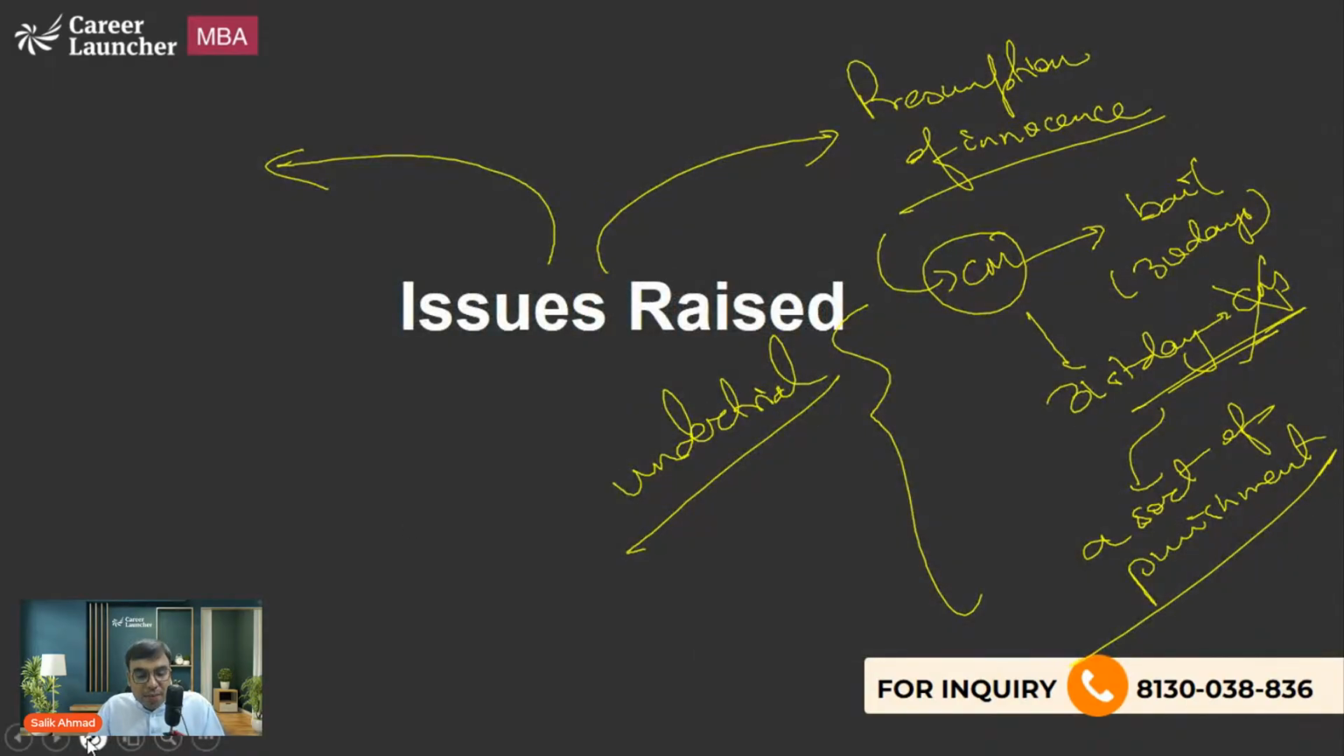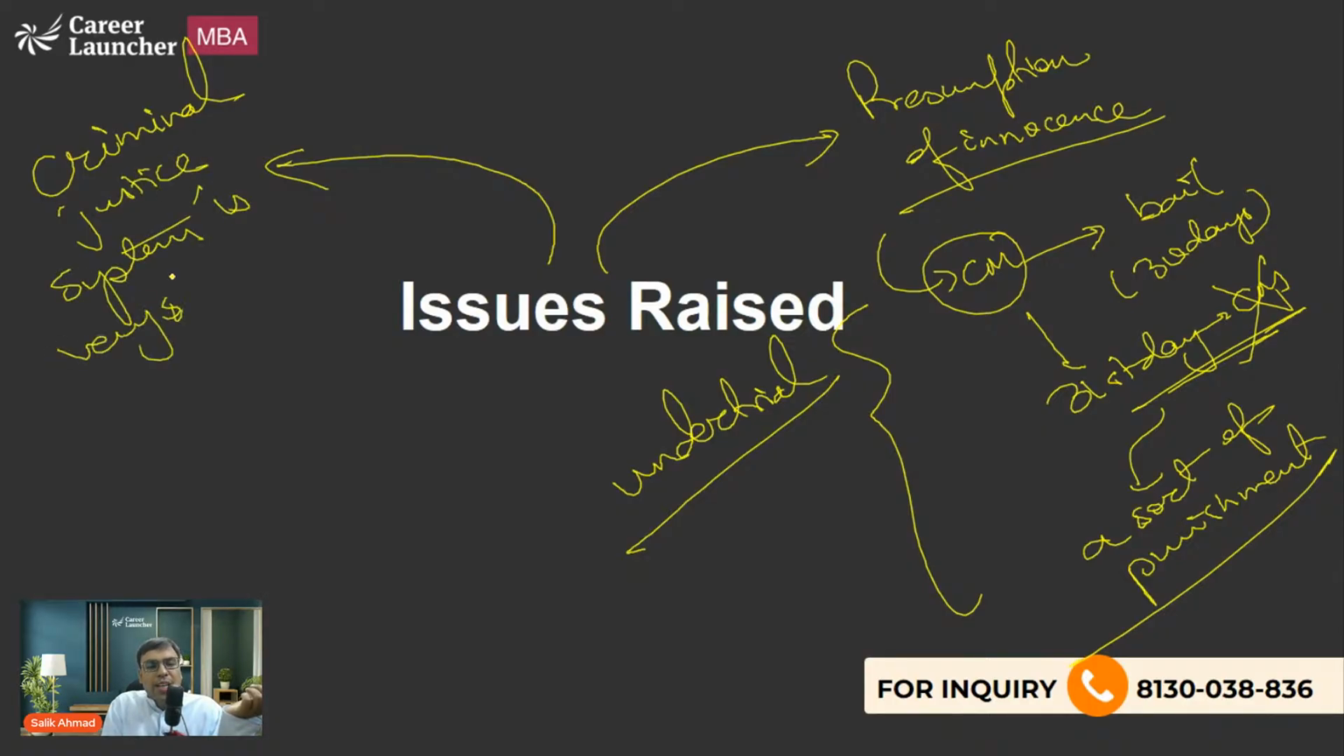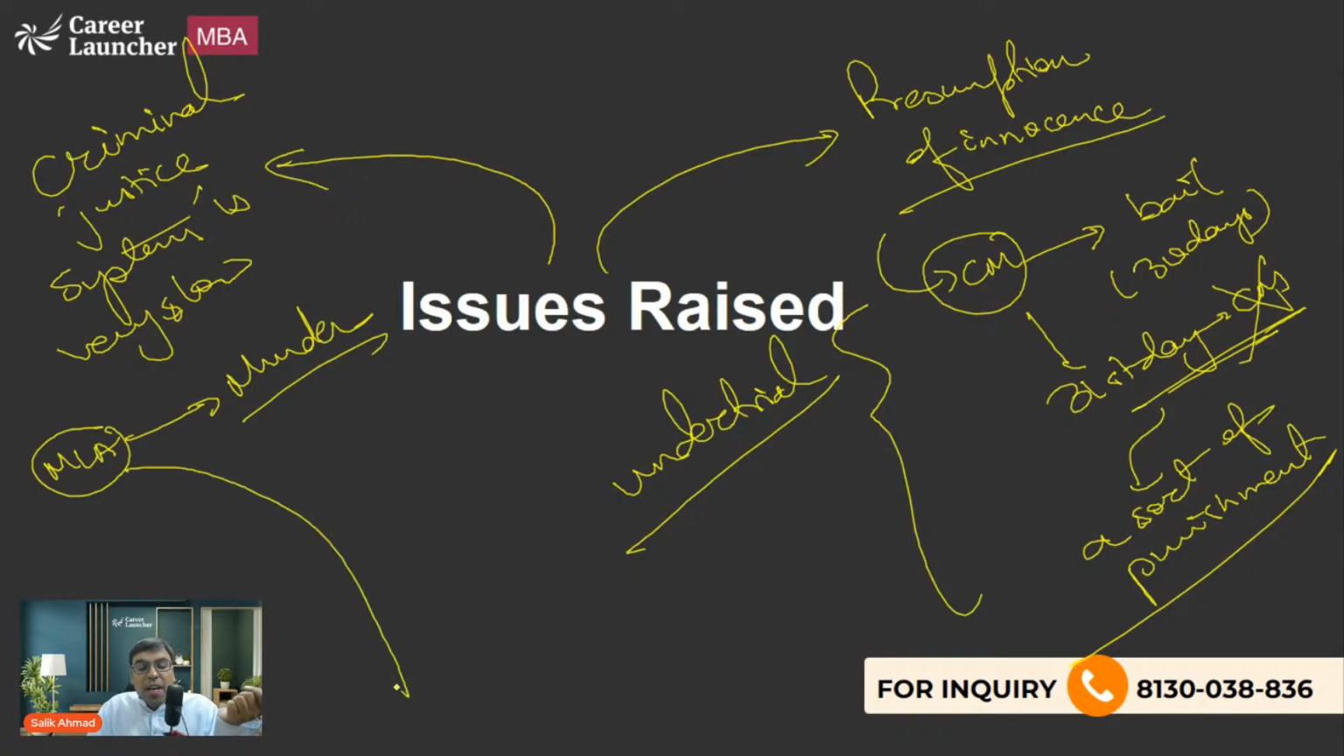The other aspect is that the criminal justice system is very slow. For example, let's say there is a person who is an MLA, and the person commits a crime. Let's say he has committed a murder. I'm just giving an example. Now, the case goes on for 10, 15, even 20 years. In these years, this MLA becomes very powerful. He or she becomes a minister or a CM or a union minister or something like that.